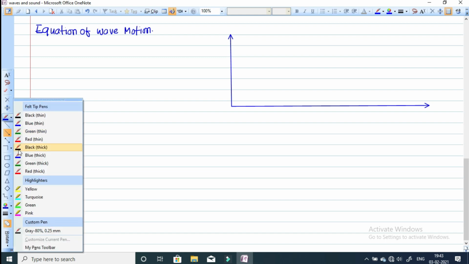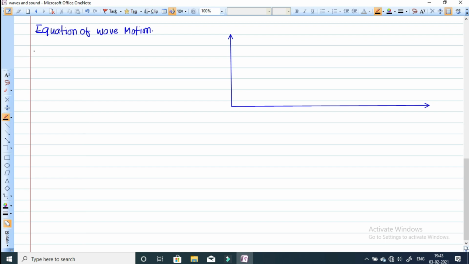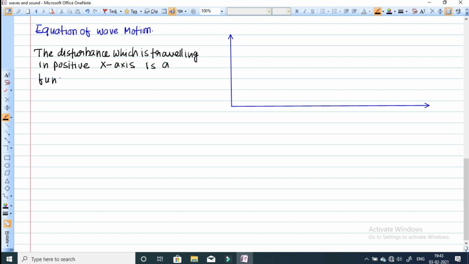Let us assume the disturbance which is traveling in the positive x-axis is a function of displacement x, that is, the displacement of the disturbance after time t.